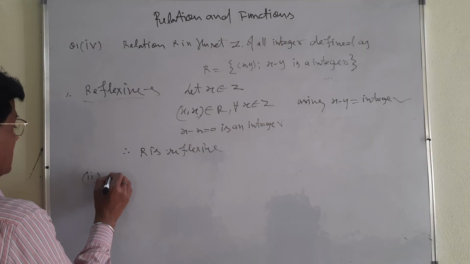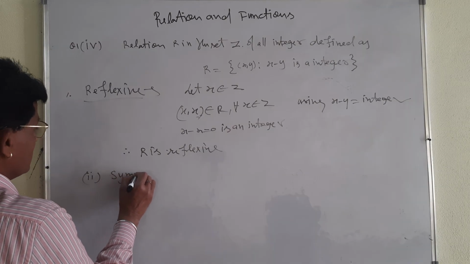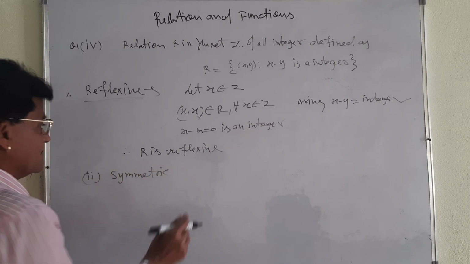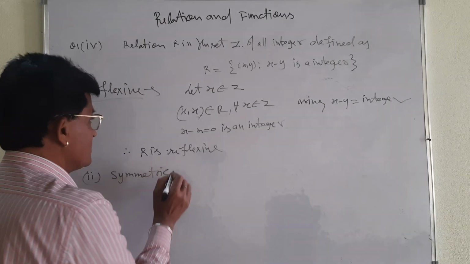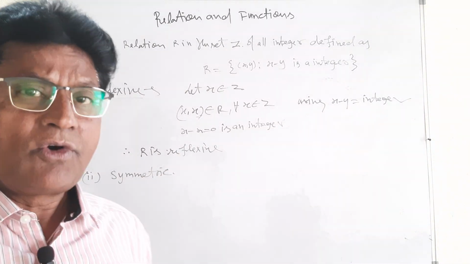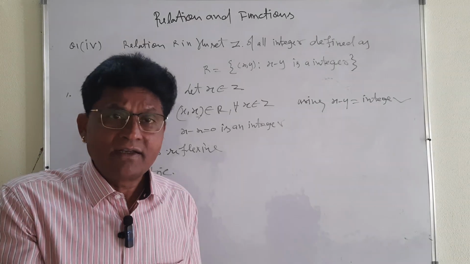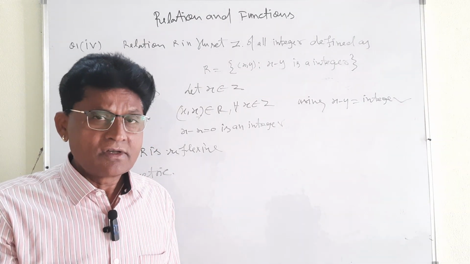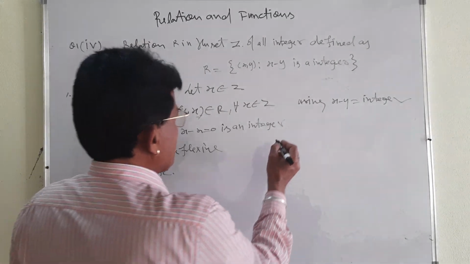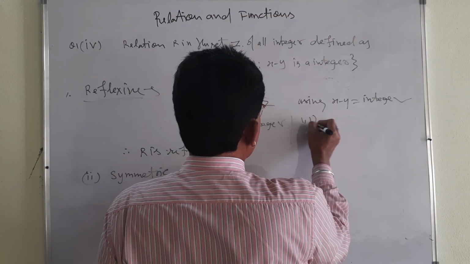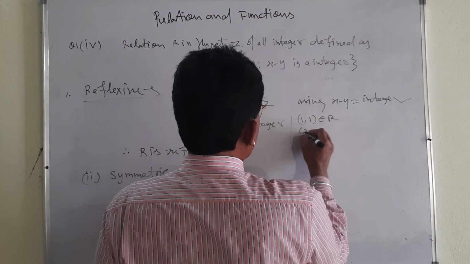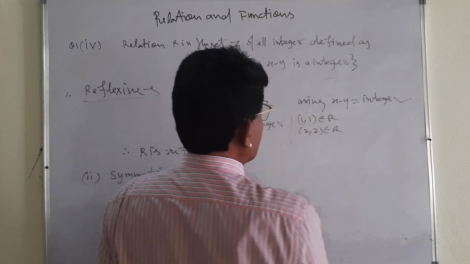You see, my dear student, next. Second case, try to understand, symmetric. This is a little technical, because numerical values are not given. I am taking only a value. You see, x is 1, 1. 1 minus 1, 2, 2. 2 minus 2 is 0. 3, 3. Like that, you can take. (1, 1) belongs to R, (2, 2) belongs to R, if you want to take the numerical value.